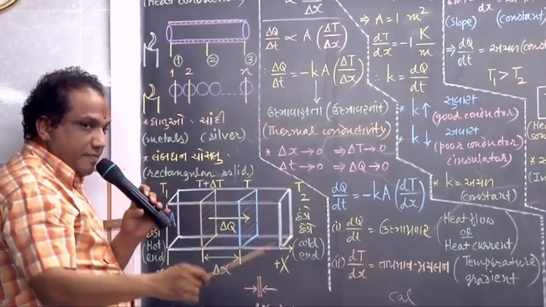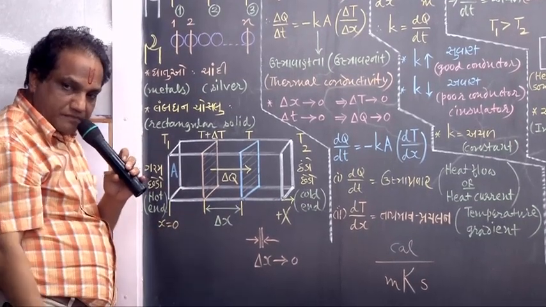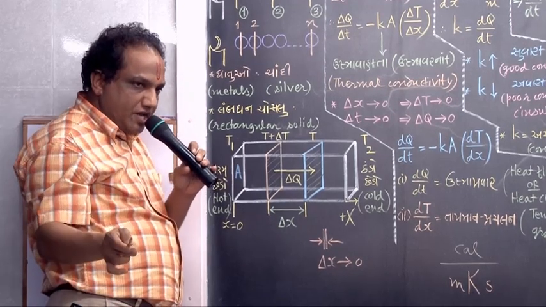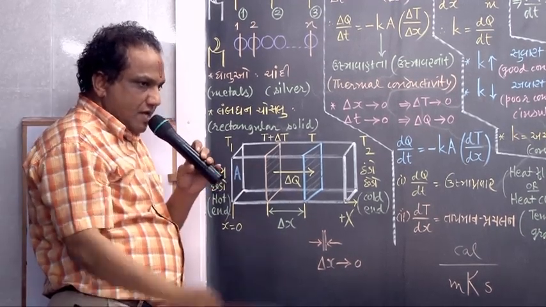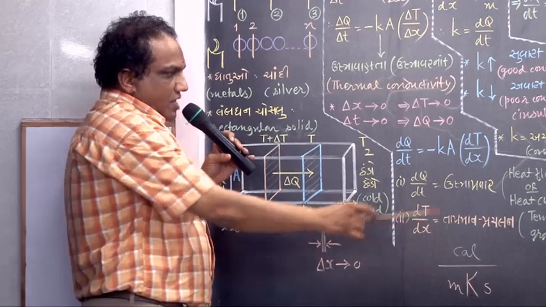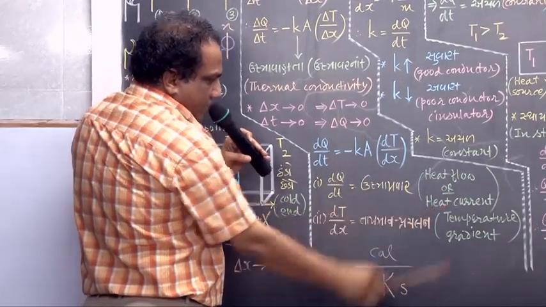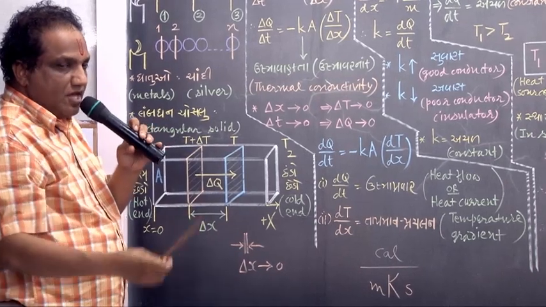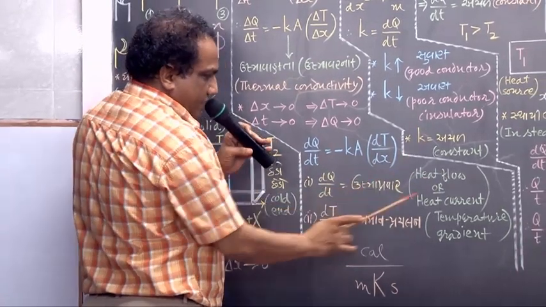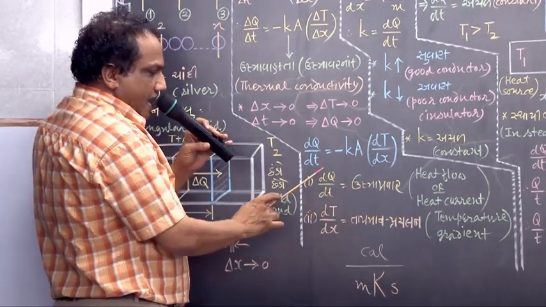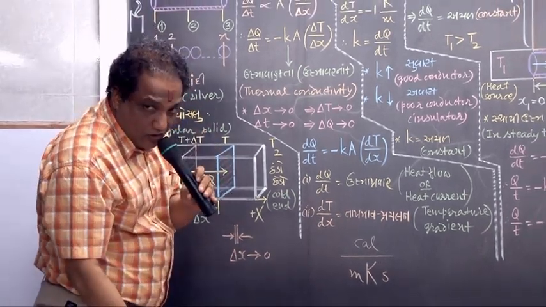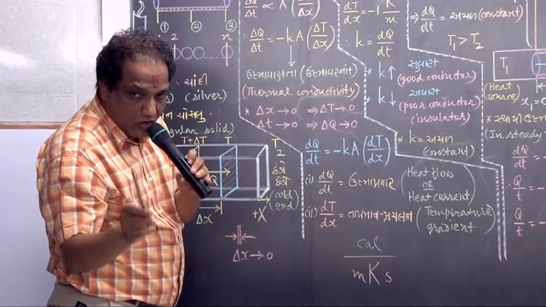Now this equation will be repeatedly used in the chapter, so please remember: dQ/dt = -KA dT/dx. This dQ/dt we have given a special name. dQ/dt is called heat flow or heat current. It is nothing but the time rate of flow of heat energy. Time rate of flow of heat energy is called heat flow or heat current.